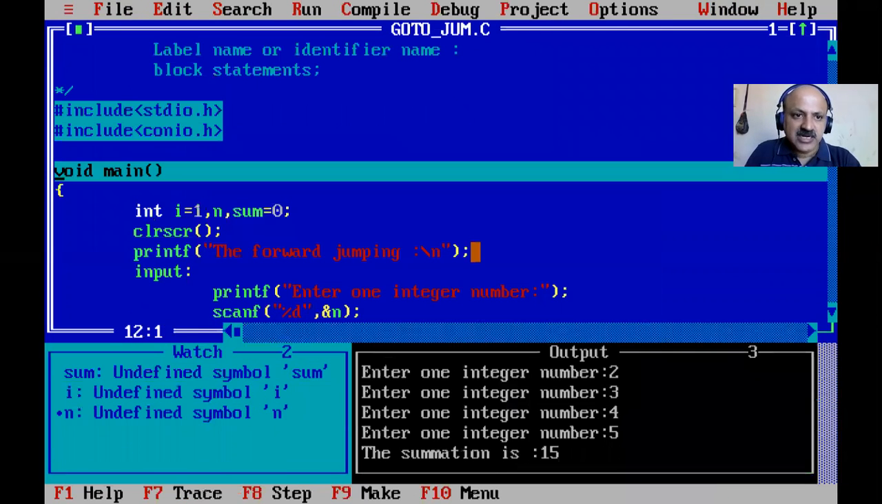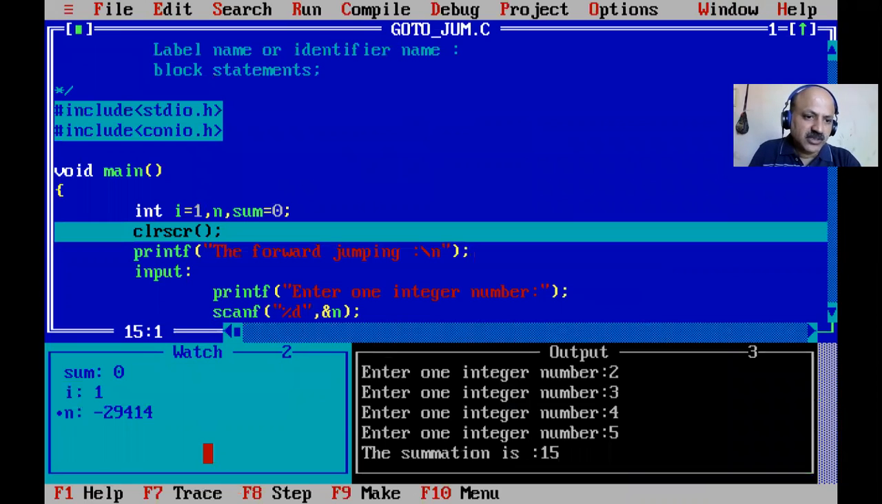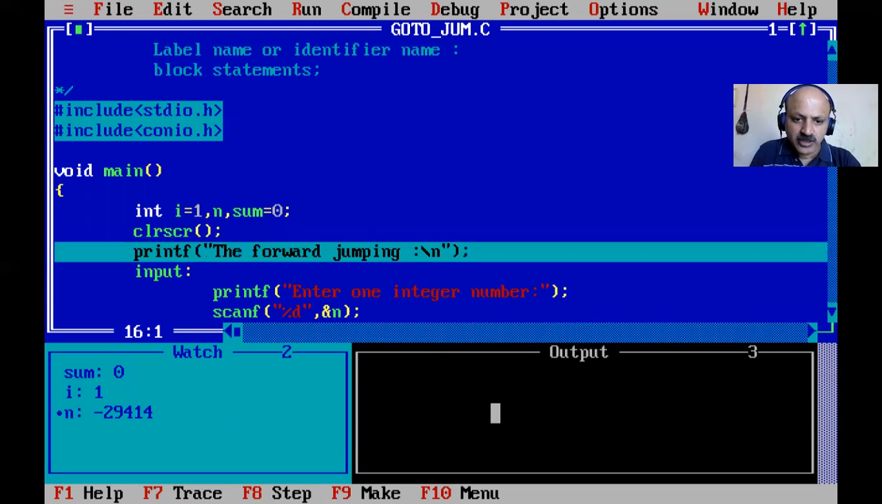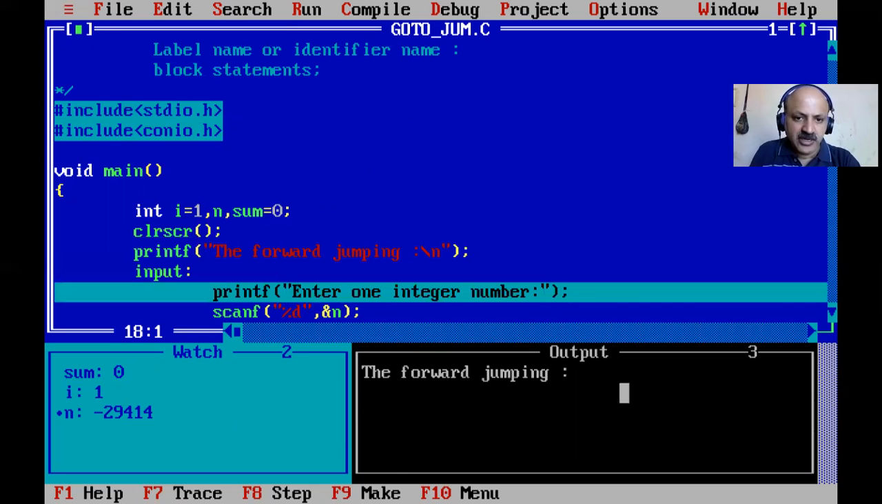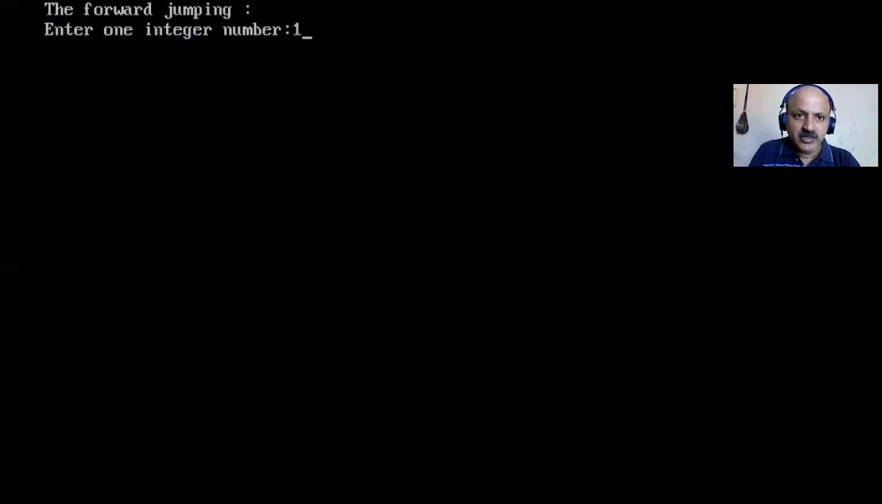So F7 to start, yes, main start, and here in the first watch window you can see all garbage values. Now I initialize i as 1 and sum as 0. That is n is there. Now clear all the output here, and now the forward jumping message is printed: enter one integer number. And now scan, so we can provide 1.